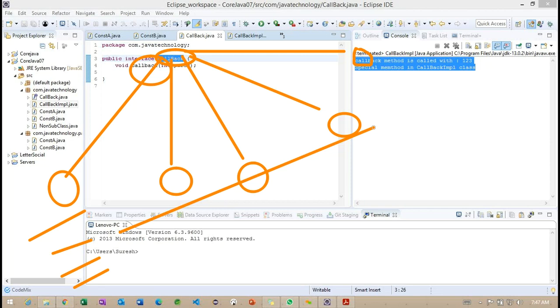But now, this particular interface is going to have more than one implementation class. The same interface can be implemented in multiple classes, but a class does not have an option to extend multiple classes like this. So we have some drawbacks with abstract classes here. Getting the point? So this is one advantage we get here. And one more.